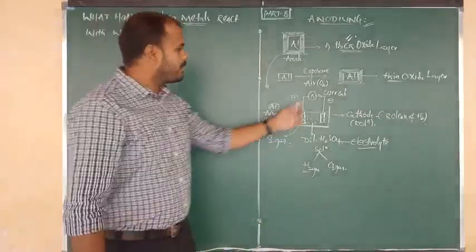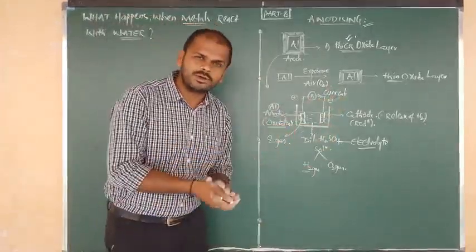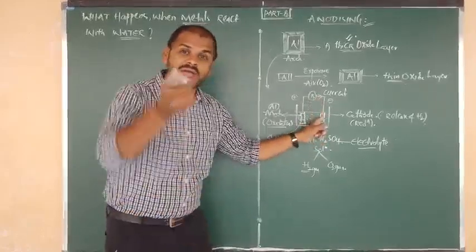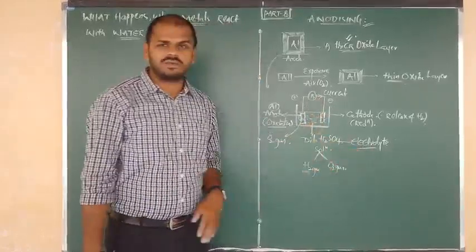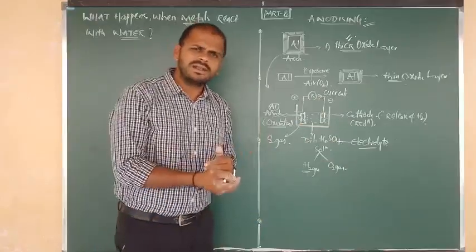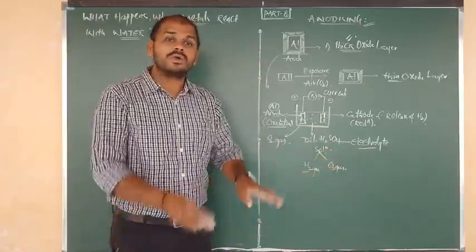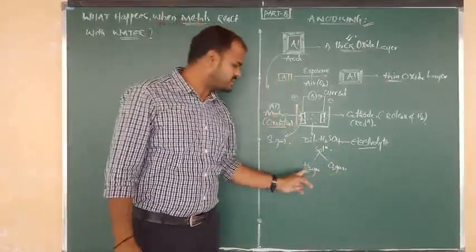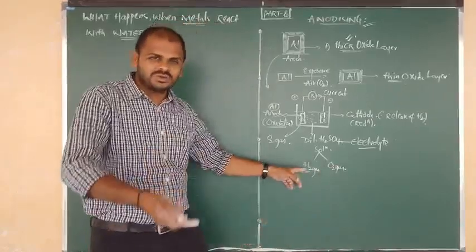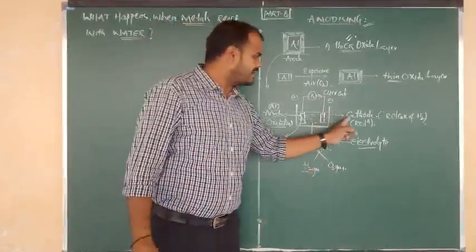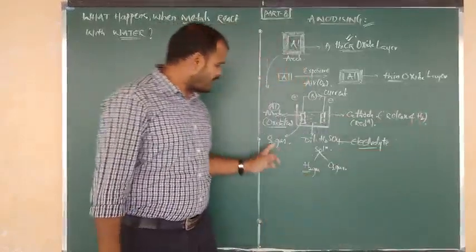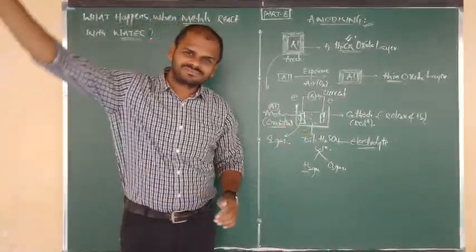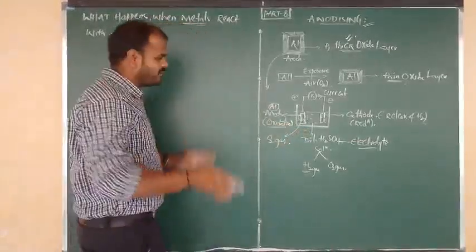Once again, by using the battery we are passing electricity or current. That current passes across the electrodes, across the anode and cathode, into the electrolytic solution, that is dilute sulfuric acid. So by the passage of electricity, the electrolyte H2SO4 undergoes electrolysis and gives mainly two gaseous products: one is H2 gas, one more is O2 gas. But H2 gas is liberated at the cathode due to reduction, and O2 gas is liberated at the anode due to oxidation. Okay? Now listen carefully.